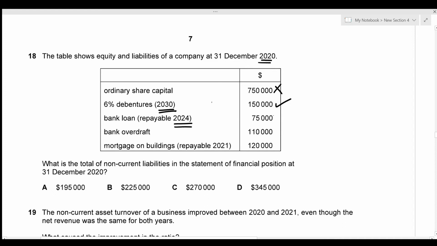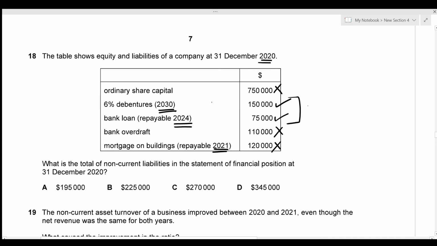That's why this is going to be included in the non-current liability section. Next we have the bank overdraft. We know that bank overdraft is a current liability, so that's not going to be included. And the final one we have is mortgage on buildings, which is repayable in 2021. So the current year is 2020, which means that this mortgage should be paid within a year. So that's not going to be included in the non-current liabilities.